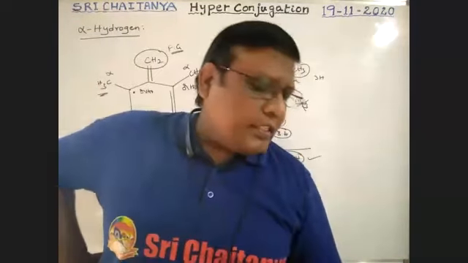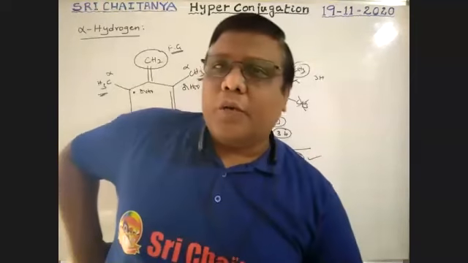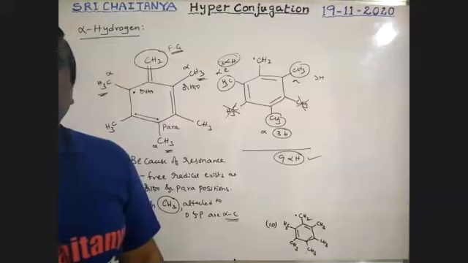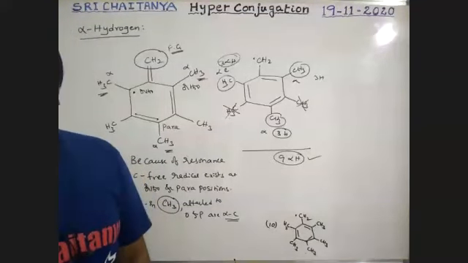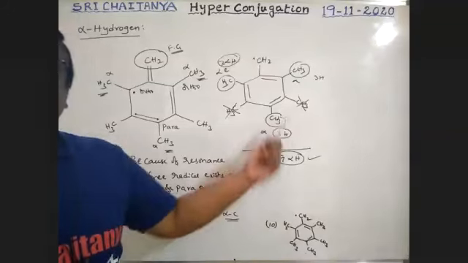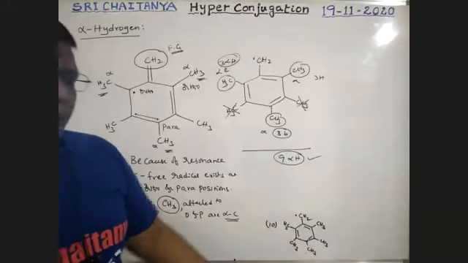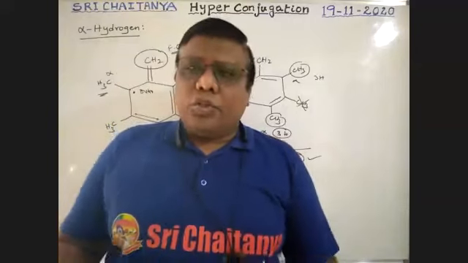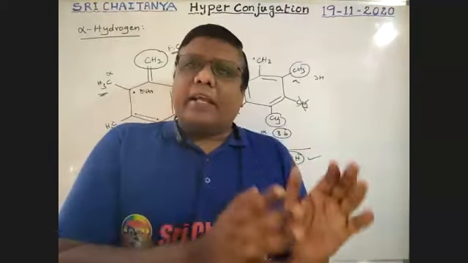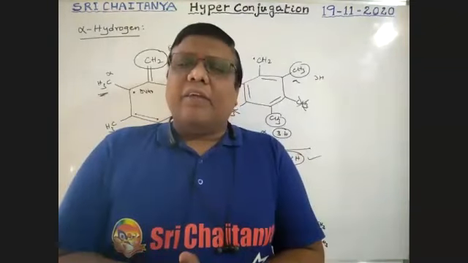So this is about alpha carbons. Negative charge also we consider as alpha, no doubt. During hyperconjugation, we consider cations and unpaired electrons. Why, I will explain, boys.